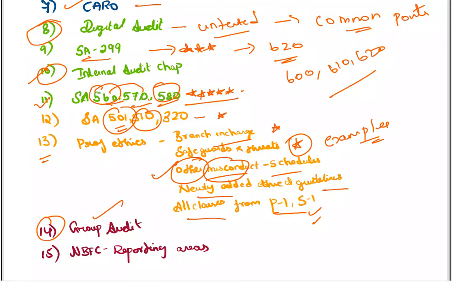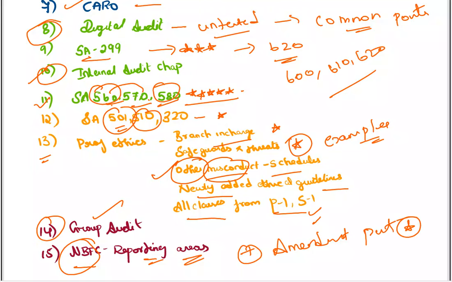Group audit already discussed. NBFC: if you want to skip NBFC or bank, I felt for this attempt NBFC is important compared to bank. Please do the reporting areas. Reporting is one such area they keep on testing. With reporting areas you please cover the amendment part. The amendment part is really important. Please do the amendment part and go to your exams.